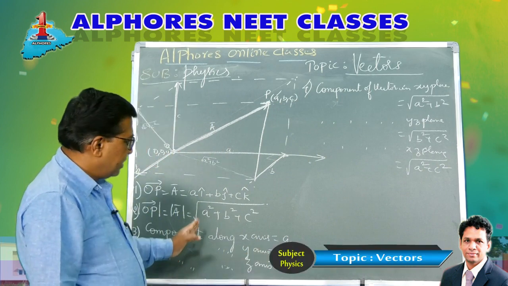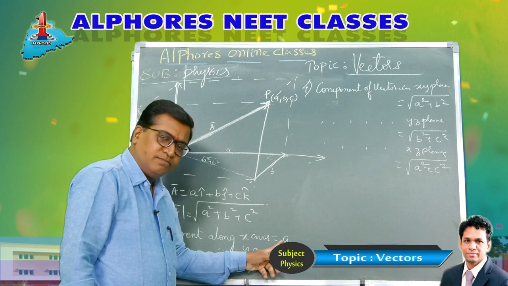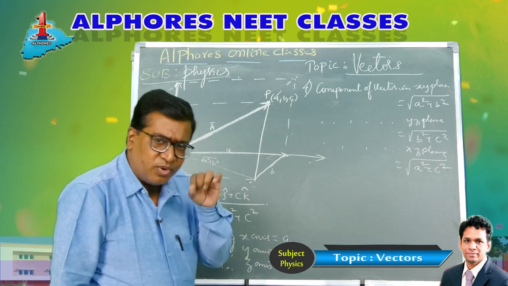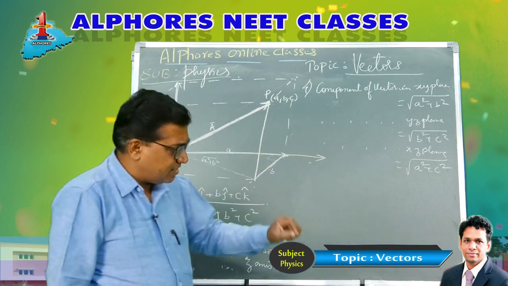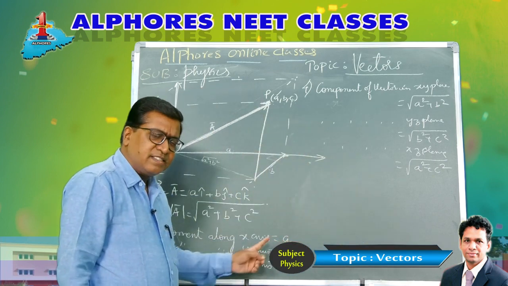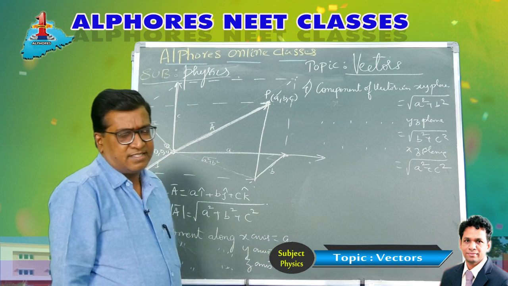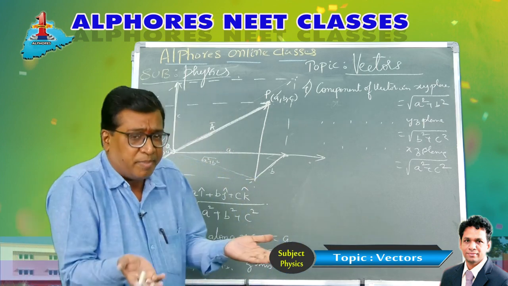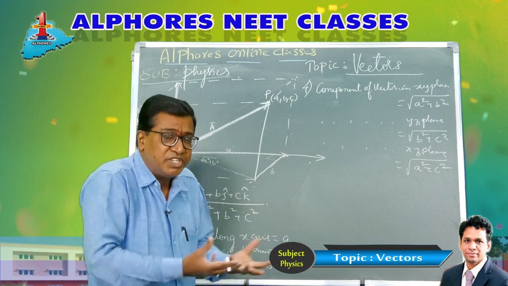So therefore, only x component is a, only y component is b, only z is c. The component along the x-axis is a. Component along the y-axis is b. Component along the z-axis is c. Suppose the component in the xy plane, then how do you visualize this actually?